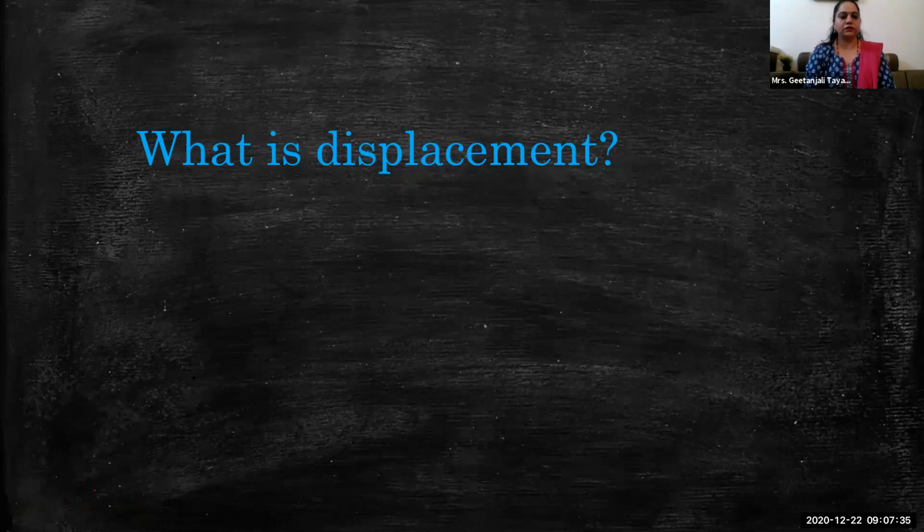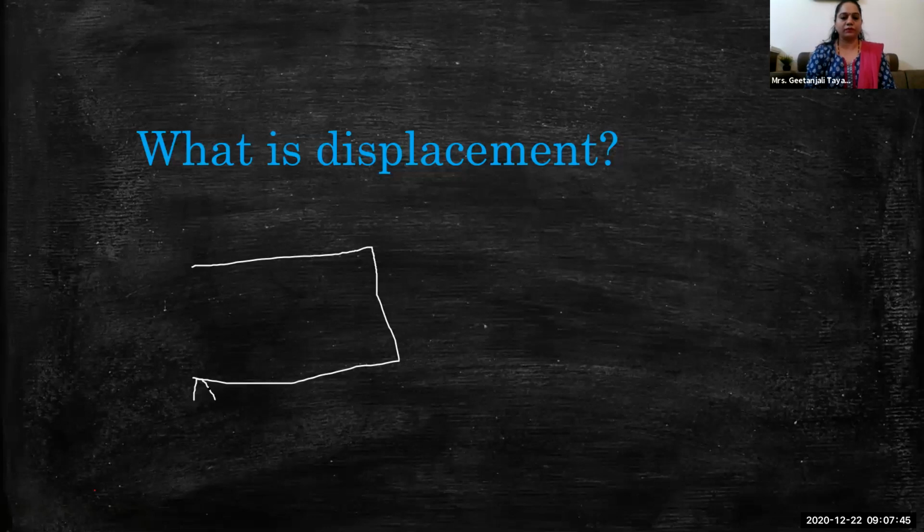This is the rectangular path. This is point A, point B, point C, and point D. One person travels A to B, B to C, and C to D. When we say the distance traveled by that person, we consider how much distance?